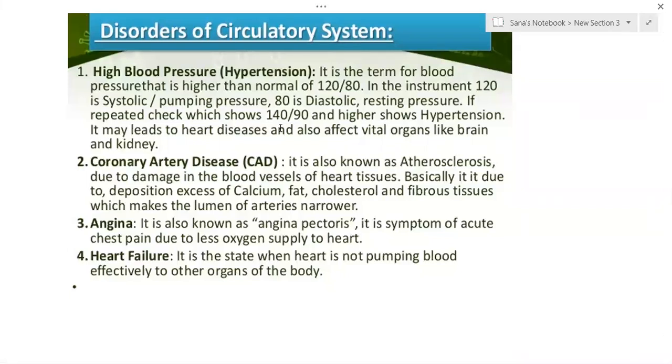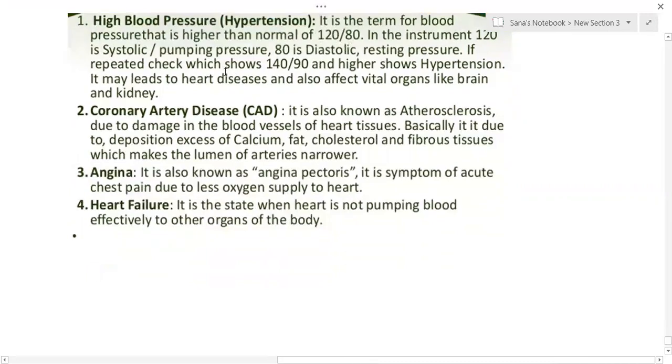If it is more than that, we call it hypertension. If the systolic pressure exceeds around 140 and the diastolic pressure exceeds 90, so if it shows 140 above and 90 above, then it is called hypertension, high BP. Low BP also exists, which we call hypotension. Here the diastolic pressure as well as the systolic pressure will be low. If the systolic pressure is less than 90 and the diastolic pressure is less than 70, then we call it hypotension or low BP.